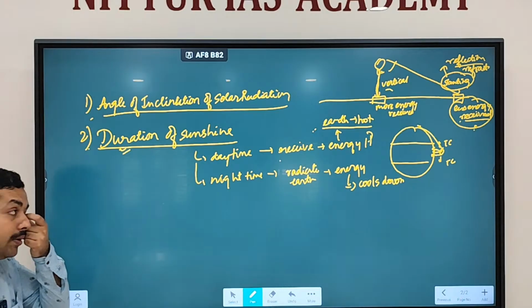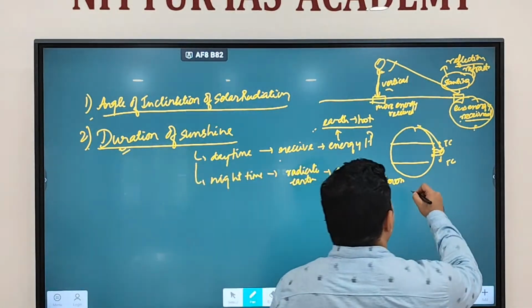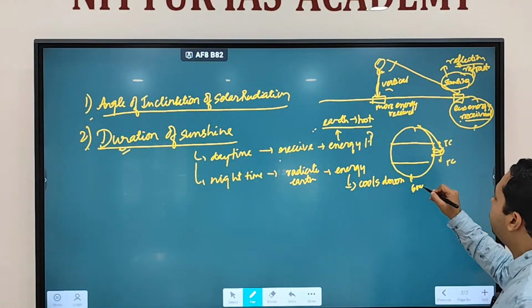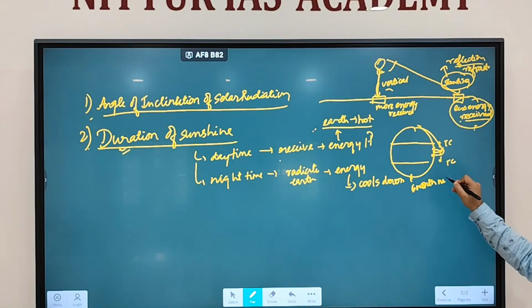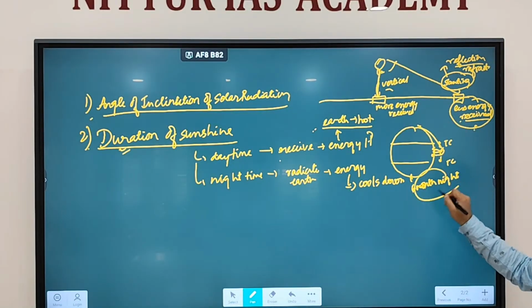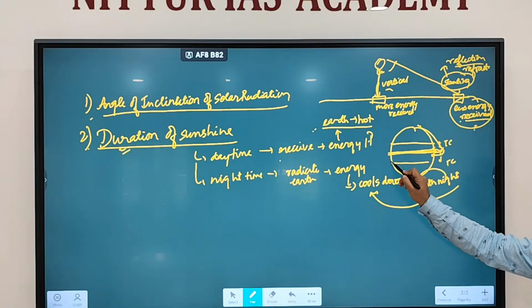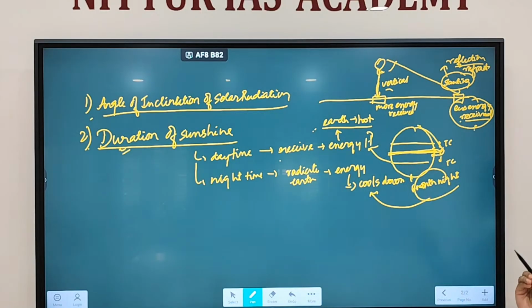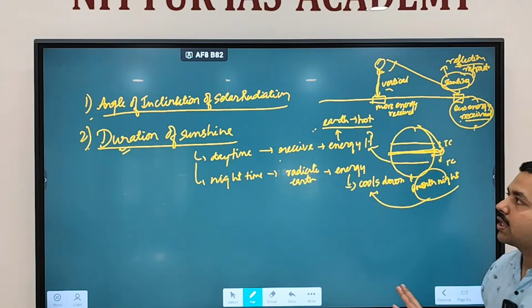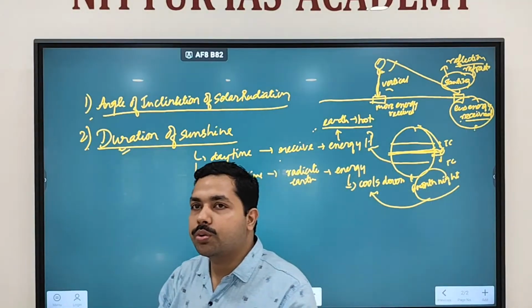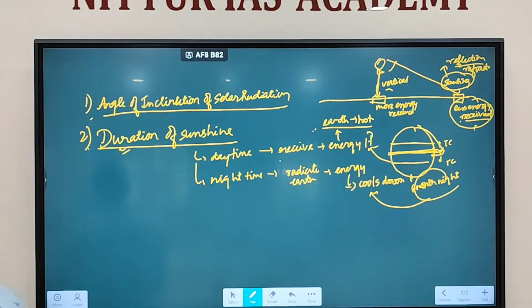That's why poles have 6 months of night. When they have 6 months of night, they cool down. While we discussed that the equator region receives more sunlight, that's why it is going to be a hotter region. So duration of sunshine also plays an important role in temperature distribution.